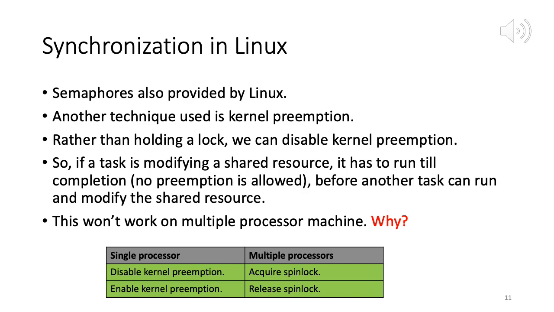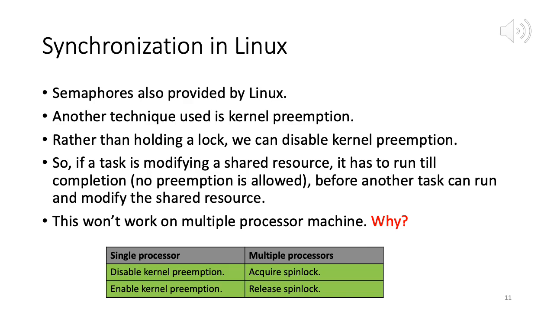So that's disabling kernel preemption, and this will not work on a multiple processor machine. Because in a single CPU, at any time how many processes can run? Only one. So we can have a synchronization issue: task 1 is running and modifying a shared resource, and we preempt it, do a context switch, and then another task starts running and modifying that same resource. This is the synchronization problem that we have. So if we disable preemption, the original task runs from start to finish.